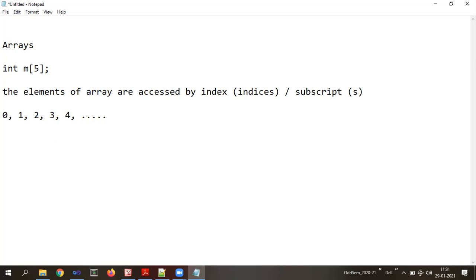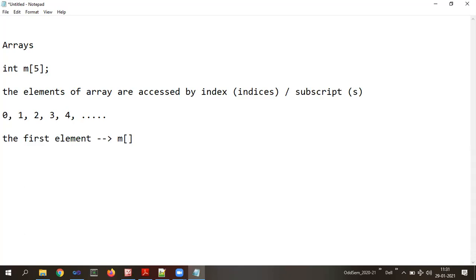Let us identify what the last element is here. When I said this M can store 5 elements, right? And every element is accessed by the index values. The first element is accessed like this. Name of the array is M. To make it an array, we have to make use of square brackets.